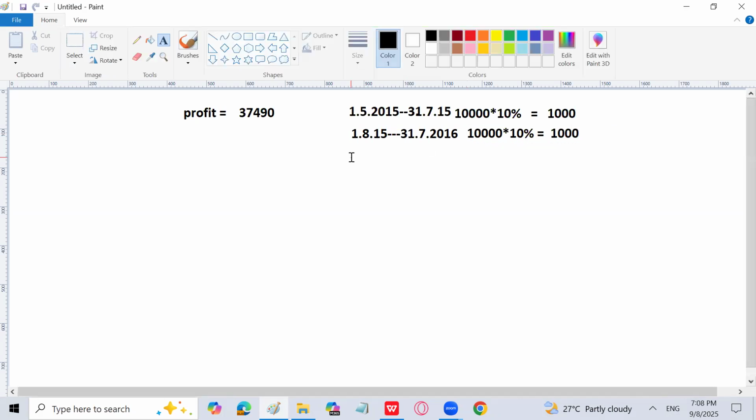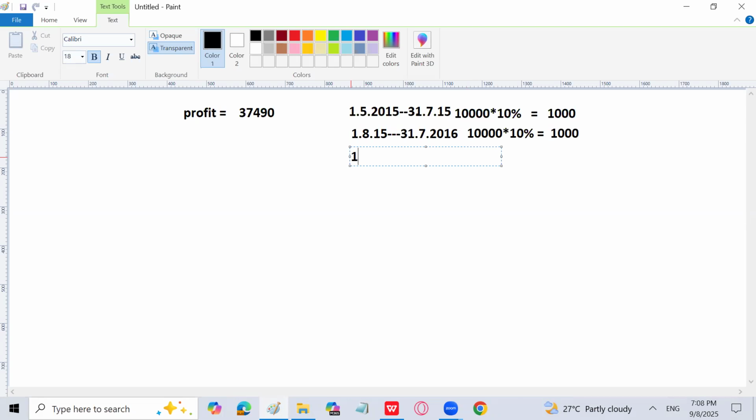Now again, the asset is being used from 1/8/2016 till 1 December 2016.